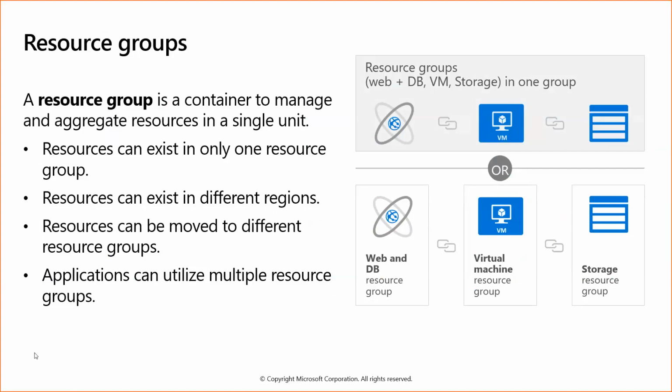As we go through the definition, a resource group is a container to manage and aggregate resources in a single unit. Resources can exist in only one resource group. It is not like you have created one VM and it should be in resource group 1 or resource group 2. It should be available within one resource group.